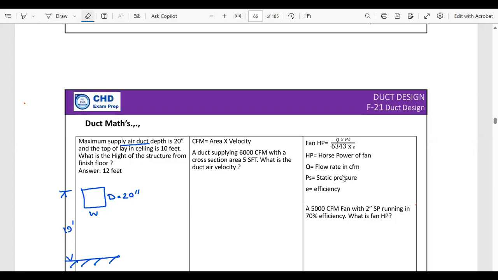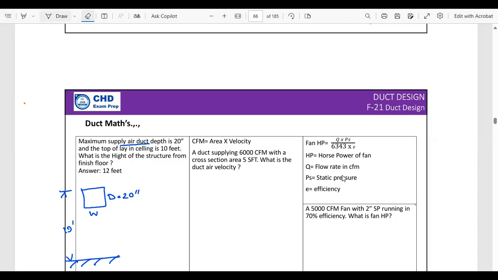There are so many maths in the CHD exam. In most cases, these maths are quite simple and straightforward. In most cases, only one step solution is enough. For instance, you can fit all the information in the math in only one formula, and that's enough. But in a few cases, in my experience, I had to use multiple steps to get the answer.